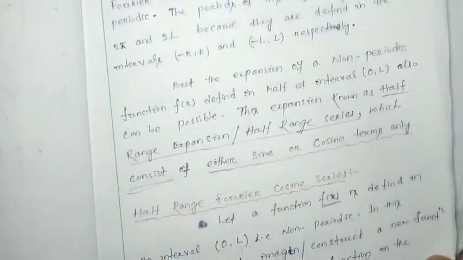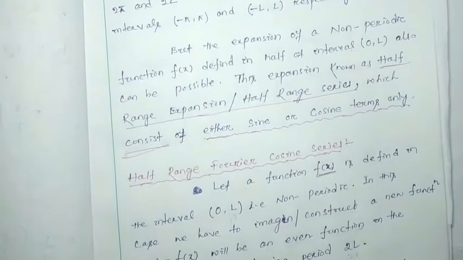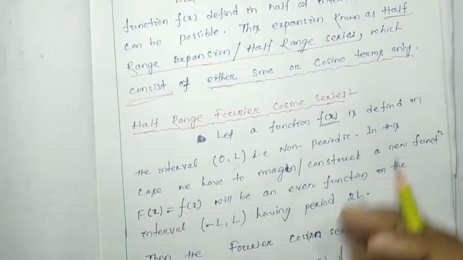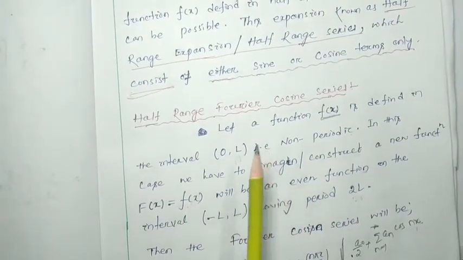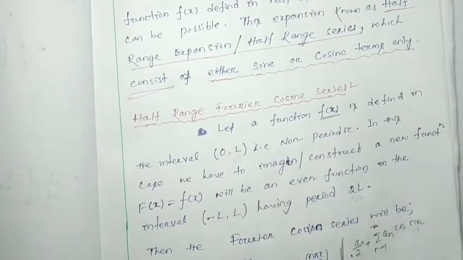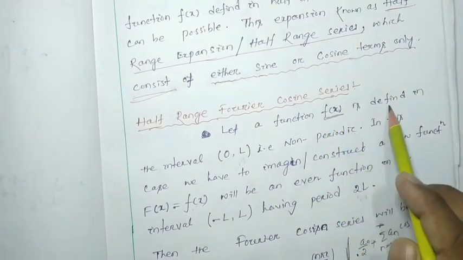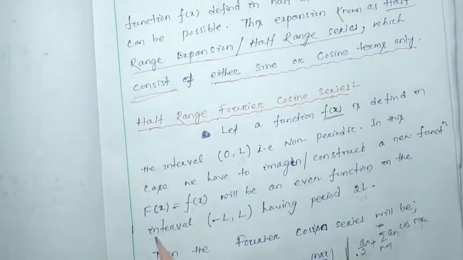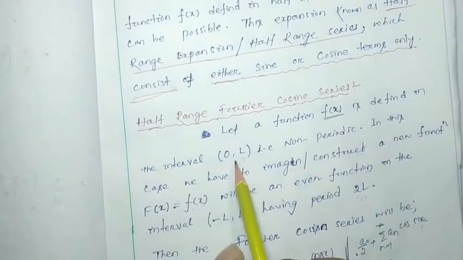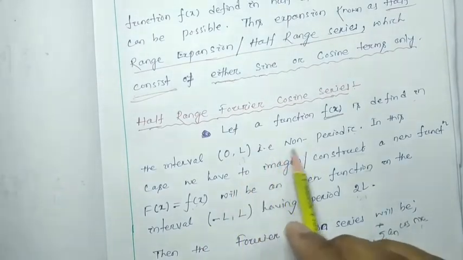The theoretical parts I discussed in detail in the last video. You can follow that one. For you, in short, I am going to revise. Suppose any function f(x) is defined in the interval 0 to L, and here 0 to L does not mean it is the period, that is, it is non-periodic.